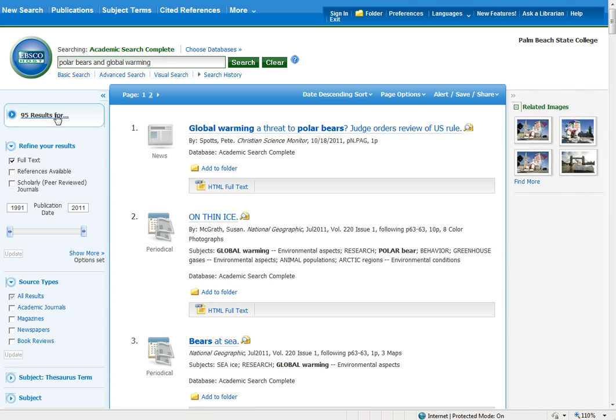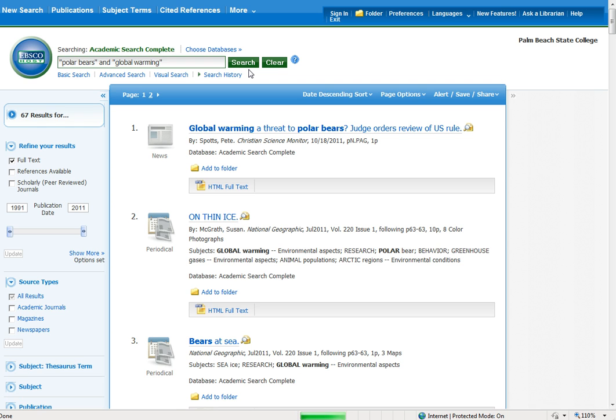Now, just out of curiosity, I am going to go back into my search and I am going to put quotation marks around polar bears and around global warming. Whenever you put quotation marks around terms, it tells a search engine or database to look for that particular phrase all together and not separately. So instead of looking for polar and bears in separate places, it's going to look for polar bears together. And so you're going to get more refined results. See, watch what happens. I go from 95 results to 67.